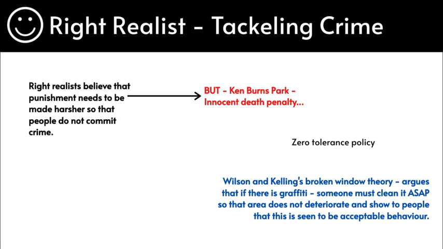When things like graffiti take place, perhaps it results in more criminal deviant activities. So the broken window theory simply argues that if we see any deterioration within the area, we must clean it, we must fix it in some sort of way or form, so that we can show other people that, you know what, your behavior is not acceptable within our area, and we can only do this as a community. So this is another theory of Wilson and Kelling known as the broken window theory. Hopefully this is clear, and I have not used Wilson and Kelling's traditional example. I've used another example of graffiti.